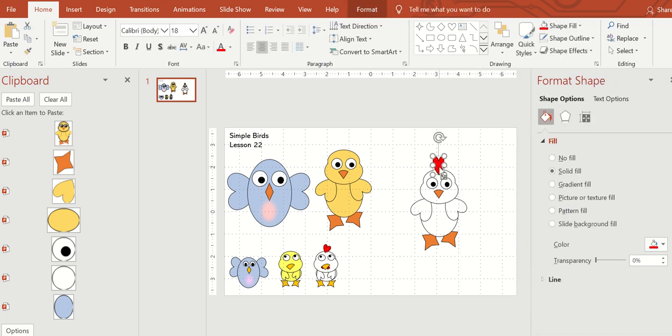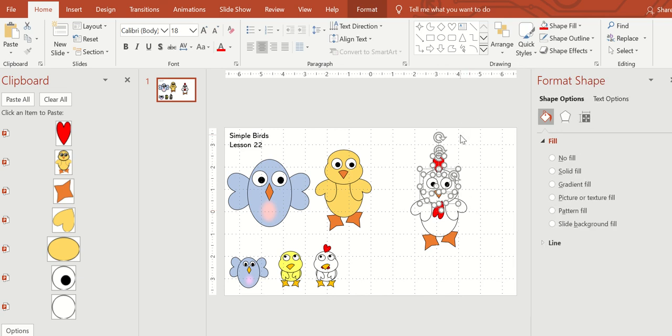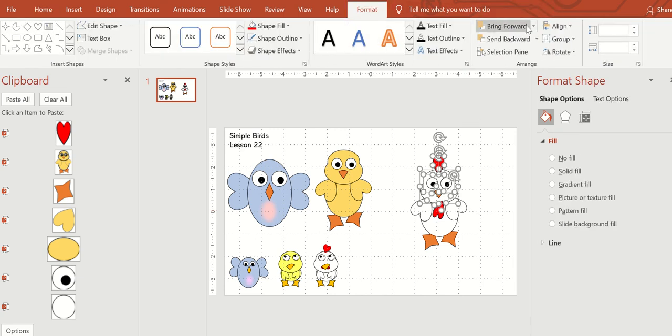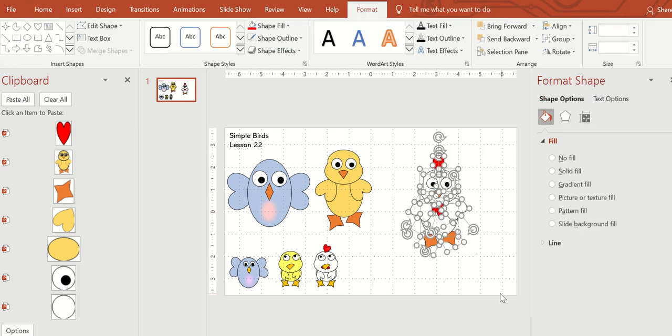And you can have one coming underneath his chin or underneath his nose. I'll just put it underneath the chin. That means I need to take the head, format, and bring forward so that this can go underneath the chin. And there you have your rooster.